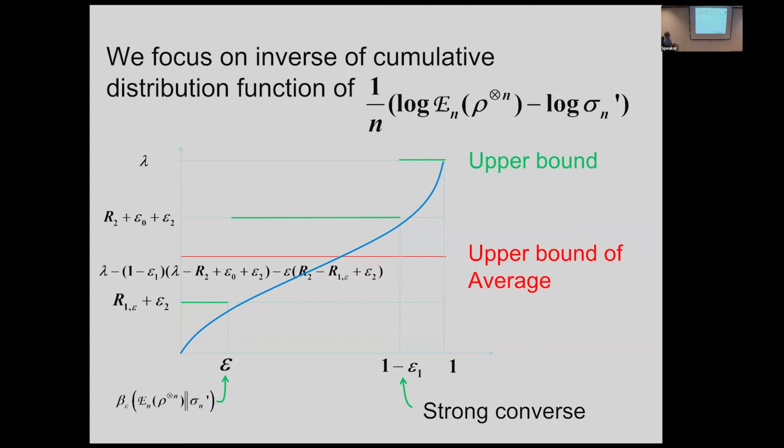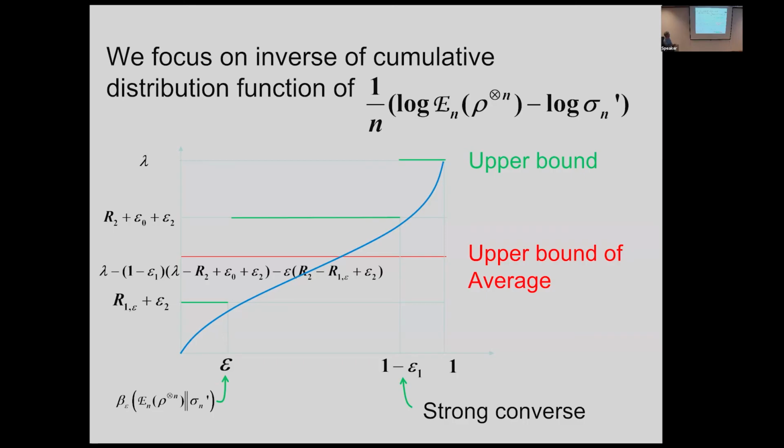So the probability of being smaller than this bar is equal to this value. This one is this probability: this random variable is smaller than this threshold. That probability is greater than epsilon. And also we take this one. So the probability that this random variable is smaller than this threshold is larger than 1 minus epsilon 1. I will explain this one later. And the maximum of this random variable is lambda.